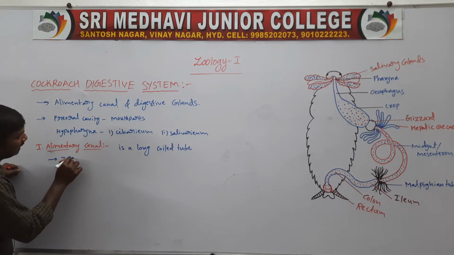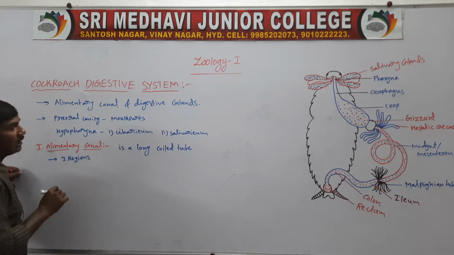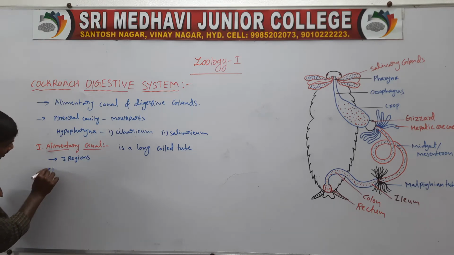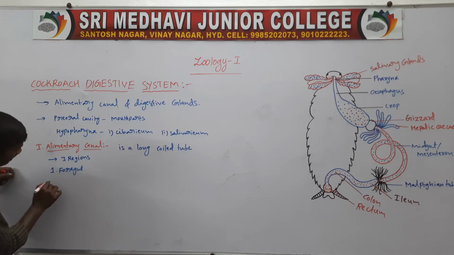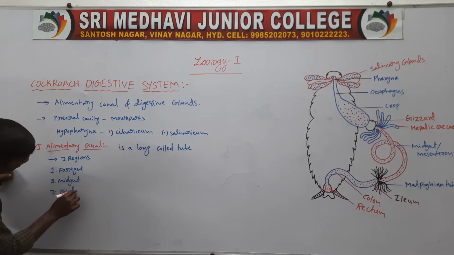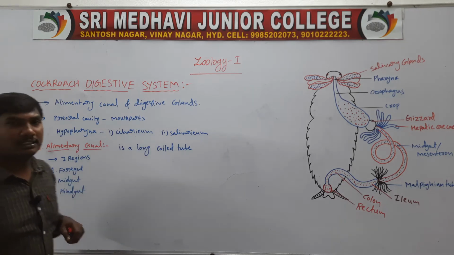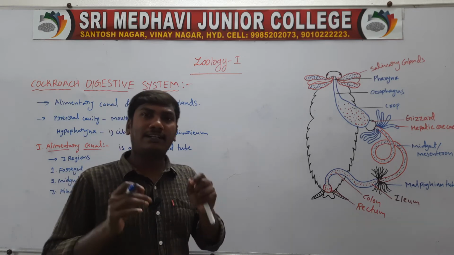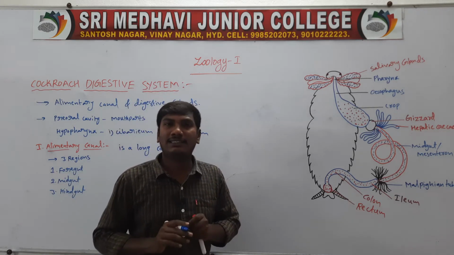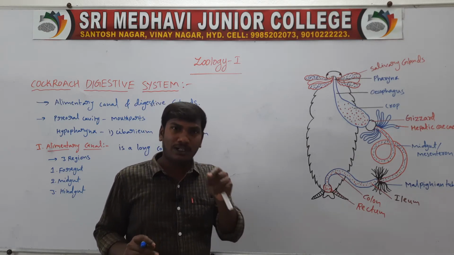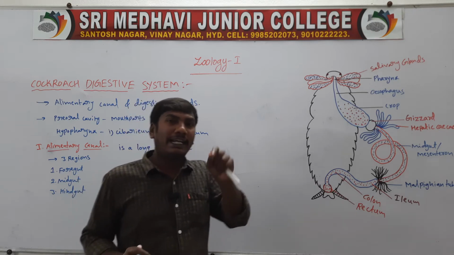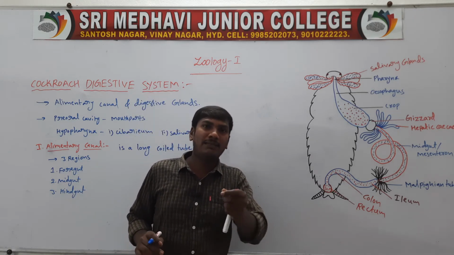It contains three regions, namely first one, foregut, second one, midgut, third one, hindgut. The cockroach digestive system consists of the alimentary canal and digestive glands. The pre-oral cavity is surrounded by the mouth parts. It is divided into two regions, cybarium and salivarium.